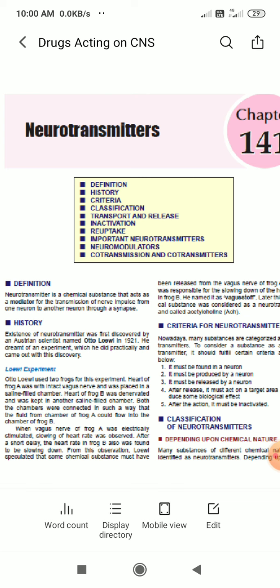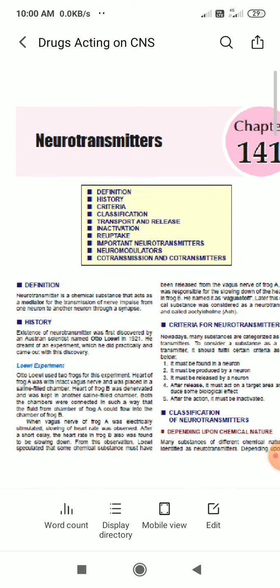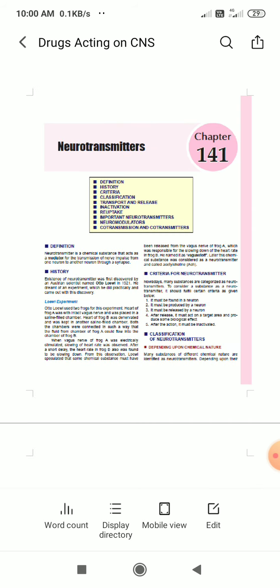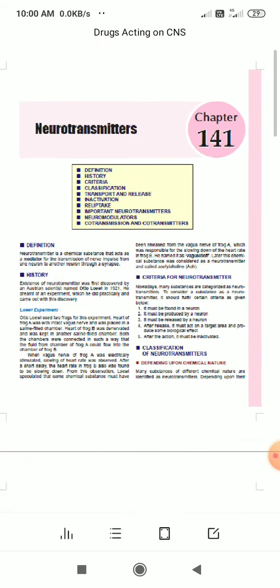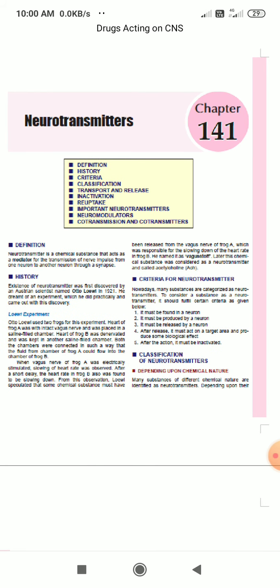So what do you mean by action potential? What do you mean by neurotransmitters? And what are the neurotransmitters acting on your brain? And the next thing, what are all the excitatory and inhibitory neurotransmitters? Today I am not going to give any class, so I just want all of you to prepare an assignment: what do you mean by action potential, what do you mean by neurotransmitter, what are all the neurotransmitters acting on the brain, and what are all the excitatory and inhibitory neurotransmitters.